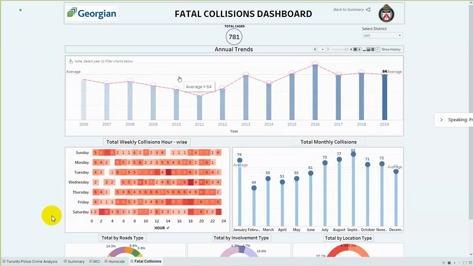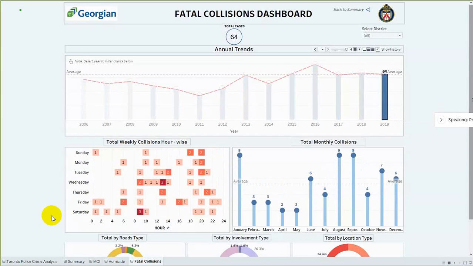Also, this chart is being used as a filter chart to filter all the charts below. So if I want to see the fatal collisions of 2019, I will click on this year and all the charts below will get filtered.